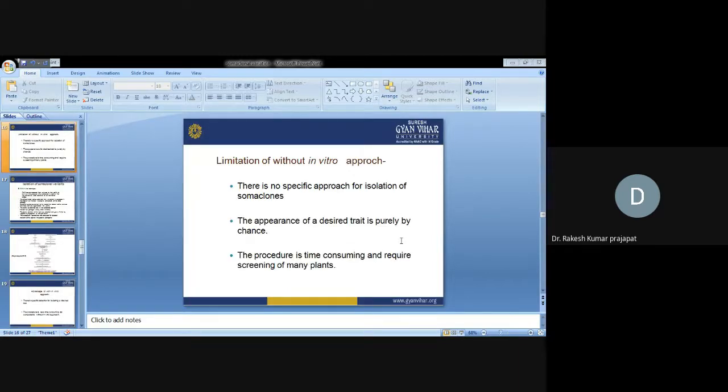What are the limitations of the without in vitro selection approach? There is no specific approach for isolation of chromosomal variants. The appearance of the desired trait is purely by chance. There is no particular method through which we can directly produce the somaclonal variations, so this is a purely chance-based method. The procedure is time consuming and requires screening of many plants. It is a laborious method.